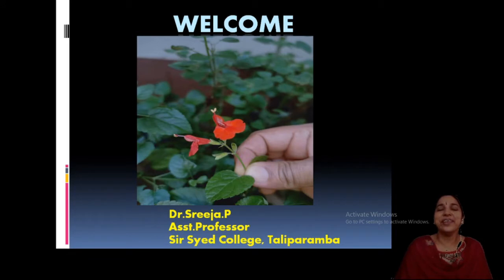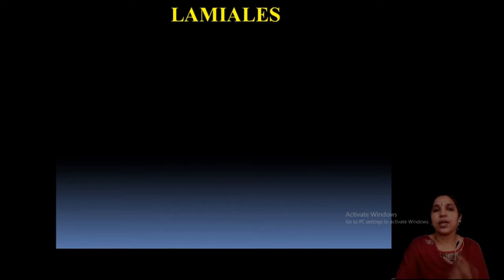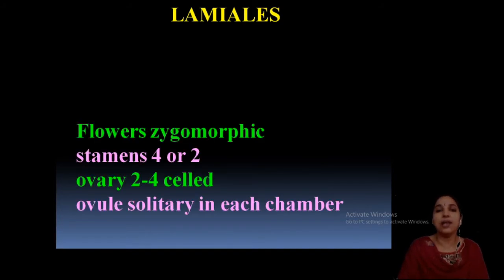So, welcome back again. We finished our families. In the last class, we finished Acanthaceae, and now we are moving on to our next family, that is Lamiaceae. Lamiaceae comes under the order Lamiales. Let us first check what the typical characters of the order Lamiales are.